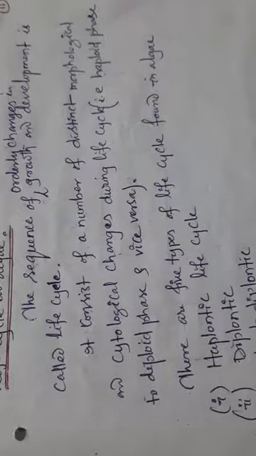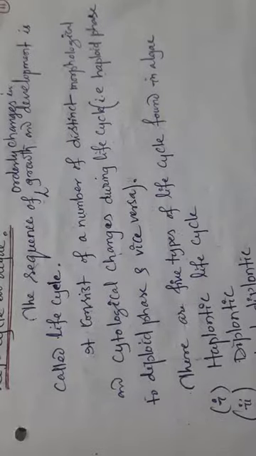Sometimes the plant body is represented by the gametic form, and it comes to an end by the formation of gametes, which are differentiated into male gamete and female gamete. By fertilization, the male and female gametes fuse with one another and produce a structure called the zygote. The zygote represents the diploid structure, and that diploid structure will initiate the sporophytic life cycle.